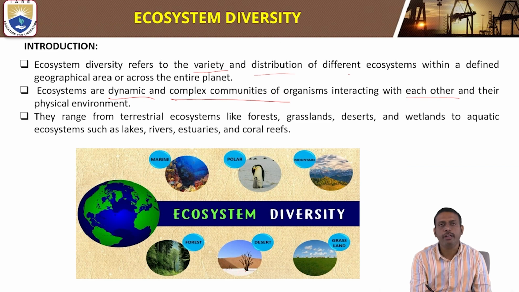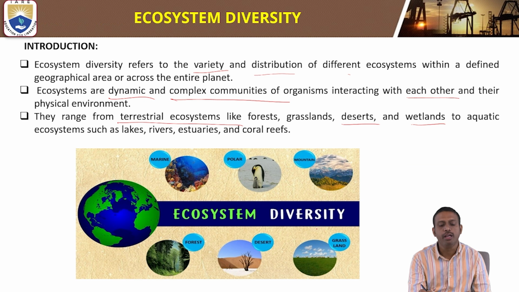They range from terrestrial ecosystems like forests, grasslands, deserts, wetlands to aquatic ecosystems such as lakes, rivers, estuaries, and coral reefs. These complex, dynamic communities of organisms interacting with each other and their physical environment are nothing but ecosystem diversity.